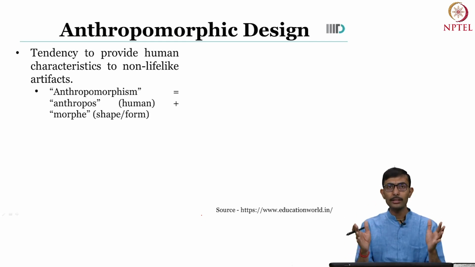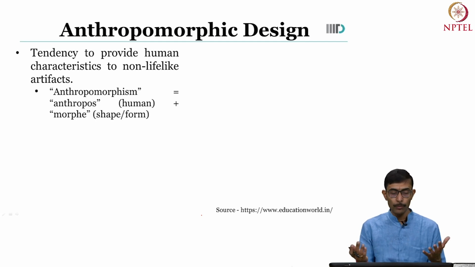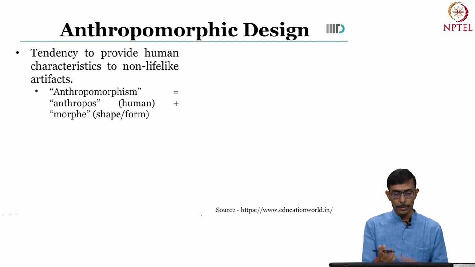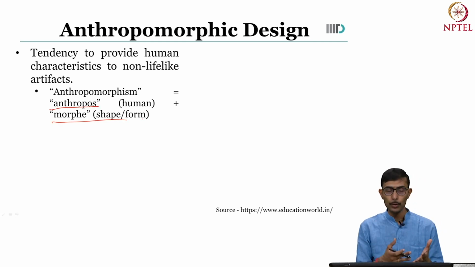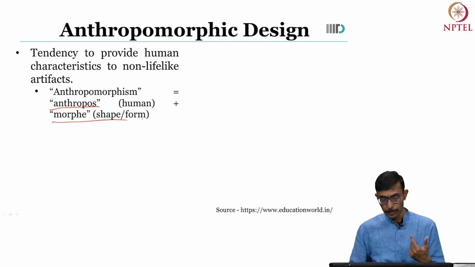And this entire design is known as anthropomorphism. Anthropomorphism, of course, is a Greek word made of two words, anthropos and morphe. Anthropos means, of course, human, and morphe means shape or form. So basically anthropomorphism is all about having human-like shape or form. But we will see that it's not only about the shape and the form, it's also about the behavior.